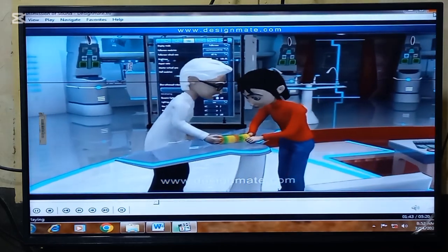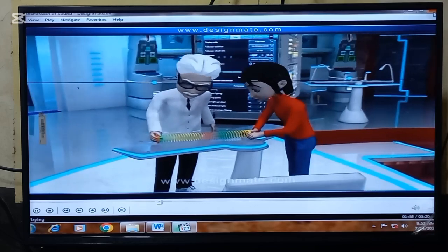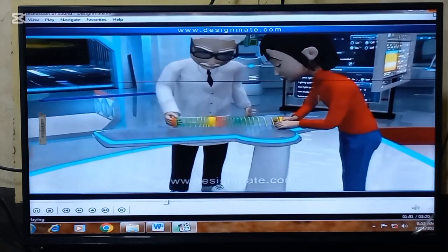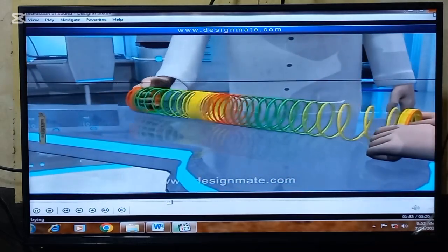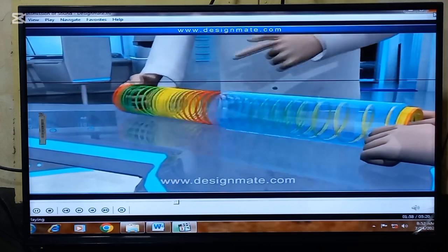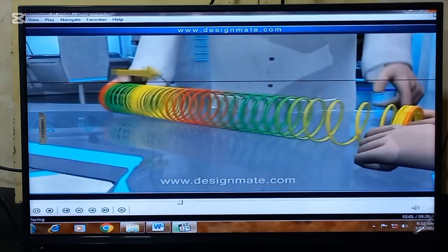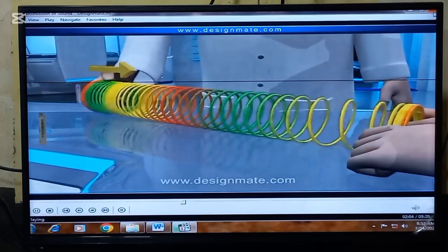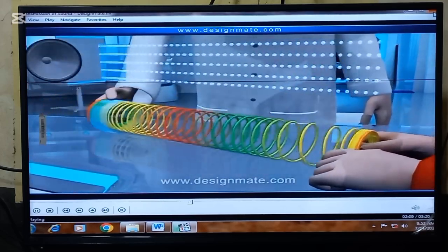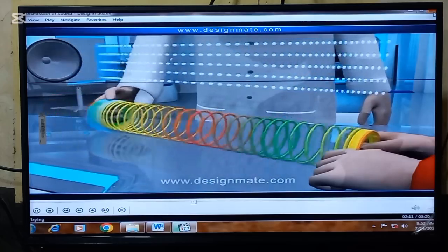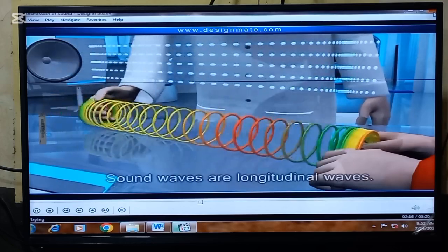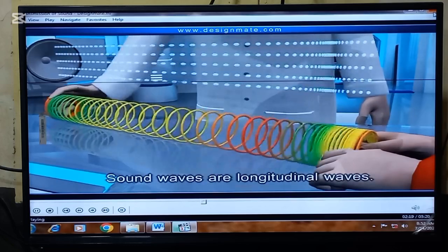Emily is holding one end of the slinky, while Dr. Zook is pulling its other end towards himself, and then pushing it towards Emily. Watch closely, and you will notice that some of the coils crowd close together, and then slowly move farther apart. This is because the vibrations are parallel to the direction of the wave. If the wave moves from right to left, then the particles also vibrate from right to left. This is a longitudinal wave. Sound waves are longitudinal waves.